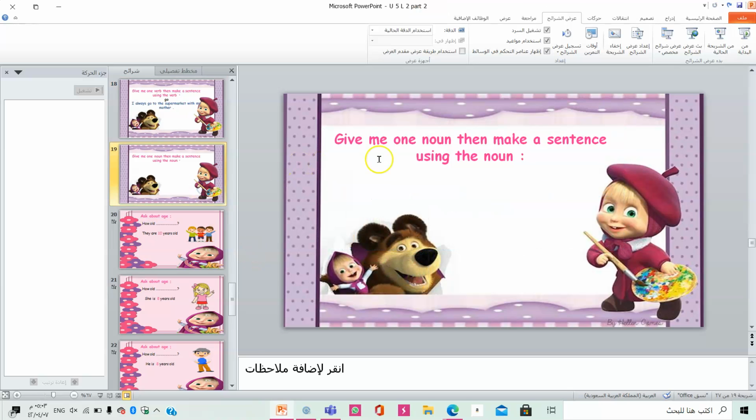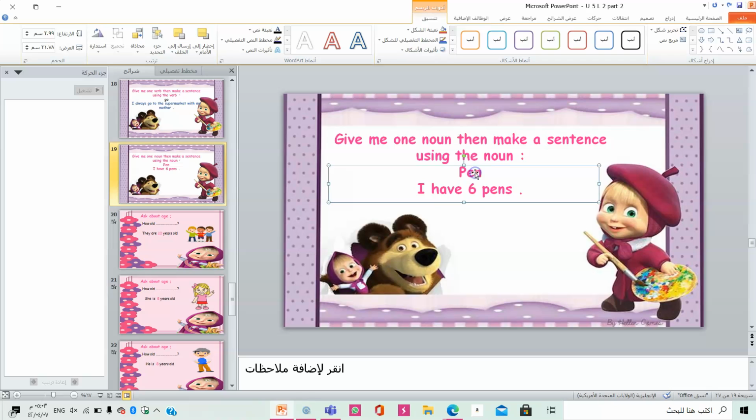Now, girls, give me one noun, then make a sentence using the noun. For example, girls, pen. Let me make a sentence using pen. I have 6 pens. So the word pen is a noun, girls.